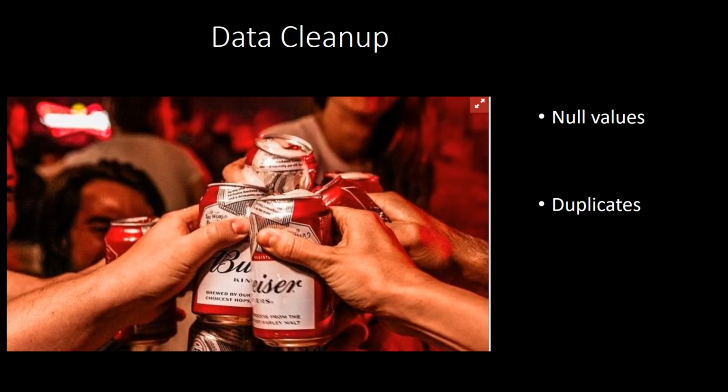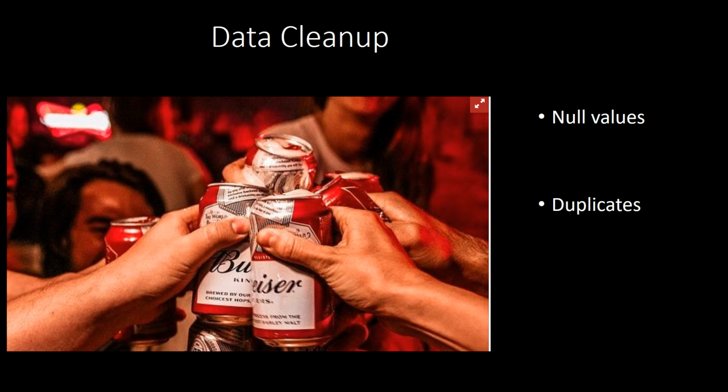The first thing that we did was merge those two data sets. When we started looking at it, we noticed that the two fields that we were interested in, the ABV, which stands for alcohol by volume, and the IBU, International Bitterness Units, had null values and they also had duplicates.